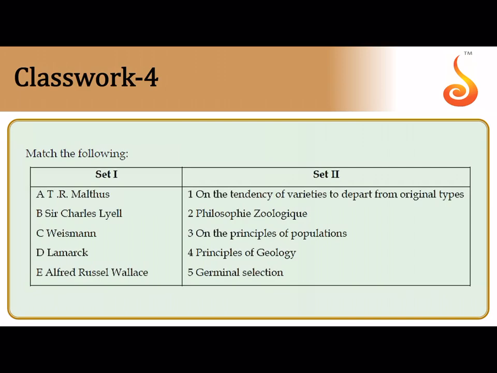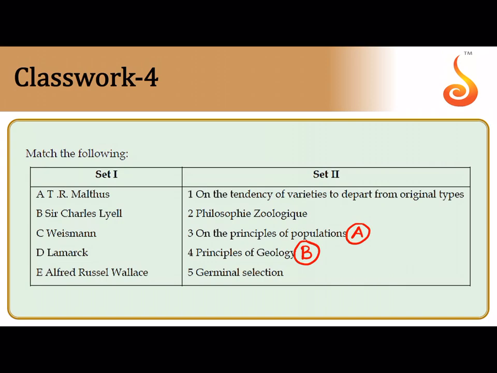Question 4 is again a match the following question. Let us match it here. T.R. Malthus is known to have written an essay on population, and it greatly inspired Darwin to come up with his theory of natural selection. So A is 3, and then Charles Lyell is famous for his principles of geology. So B is 4.